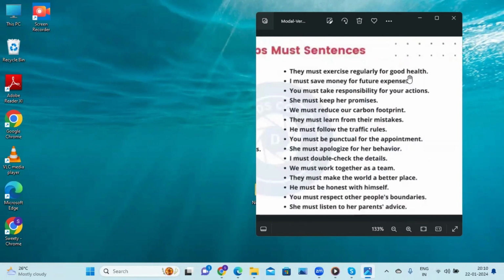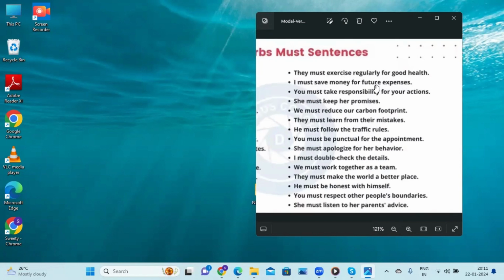And they must exercise regularly for good health. They must exercise to keep themselves healthy and fit. So they have to do it. We have to do regular exercise. Exercise keeps you physically fit, and it not only makes you fit, you also gain good health by exercising, and they feel energetic all the time.